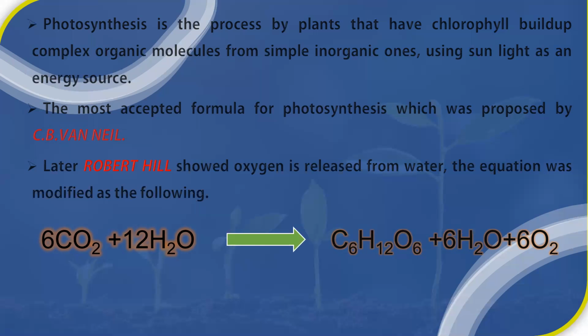As I said earlier, this entire process takes place in the presence of sunlight in chlorophyll. The chlorophyll is a colored pigment. In the chloroplast all these actions are performed, and the energy source is supplied from the sunlight. So this is the basic formula for photosynthesis.